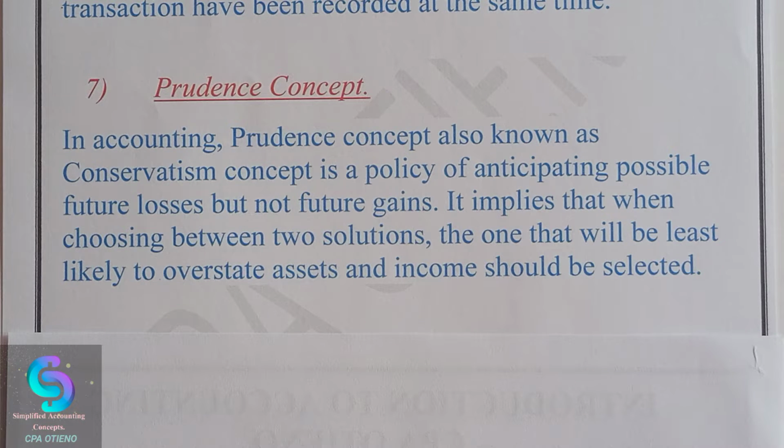In other words, the prudence concept states that we are supposed to recognize income when it is received and not when it is earned. We have the bit of income that is earned, and there is the extent to which we may say that this particular amount has been received so far.